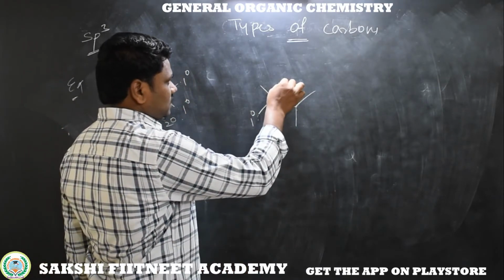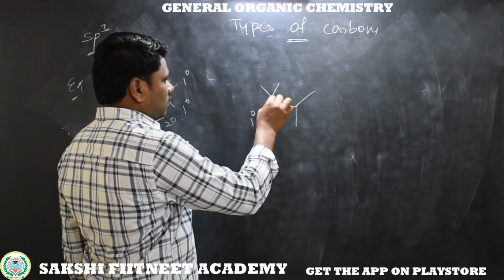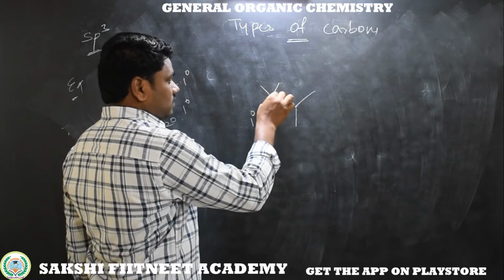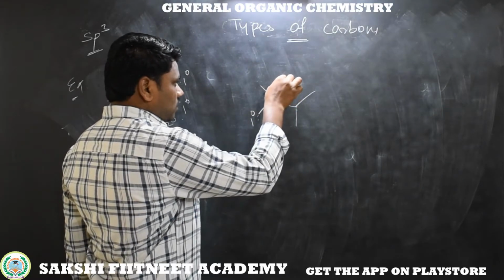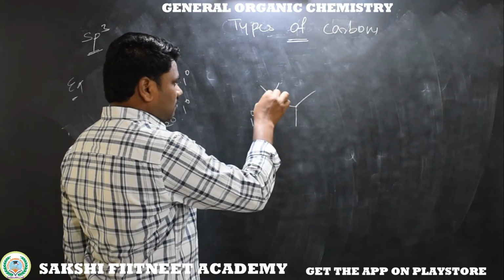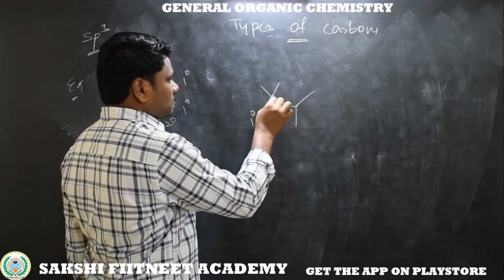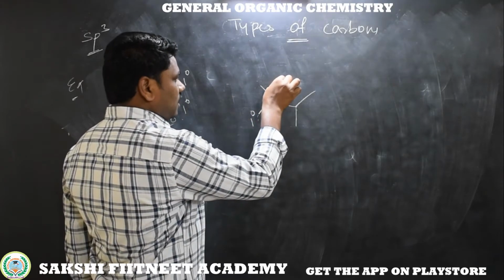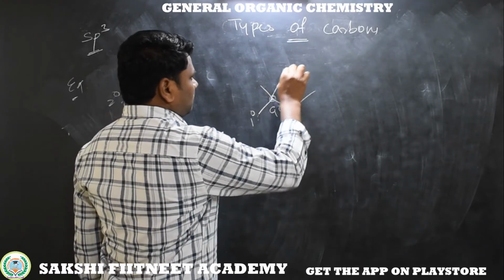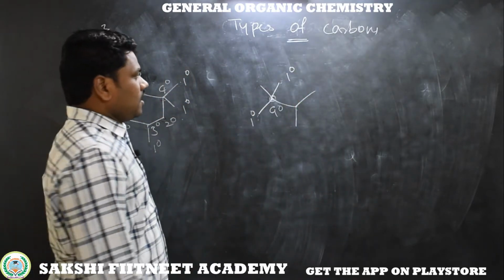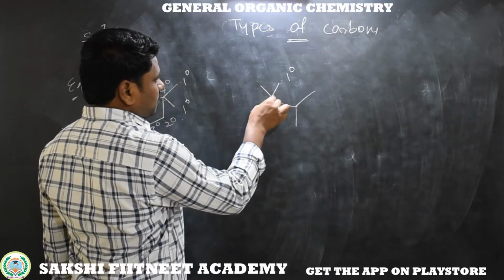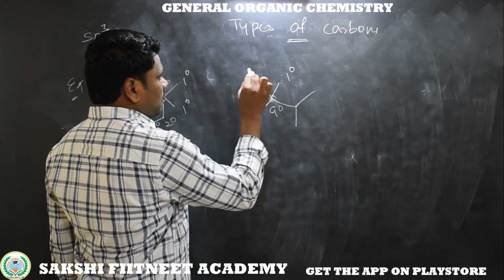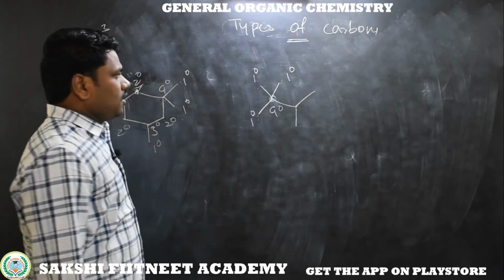Next, this carbon is bonded to this carbon, bonded to this carbon. That means this carbon has 3 hydrogens and 1 organic group, that is a carbon group. This carbon again has some extension, that means this is called an organic group. 1 organic group bonded to this carbon and 3 hydrogens are there. It has become a primary carbon. Now this carbon is bonded to this carbon which has a chain, so 1 alkyl group, and the remaining 3 are hydrogens. So this is also a primary carbon.